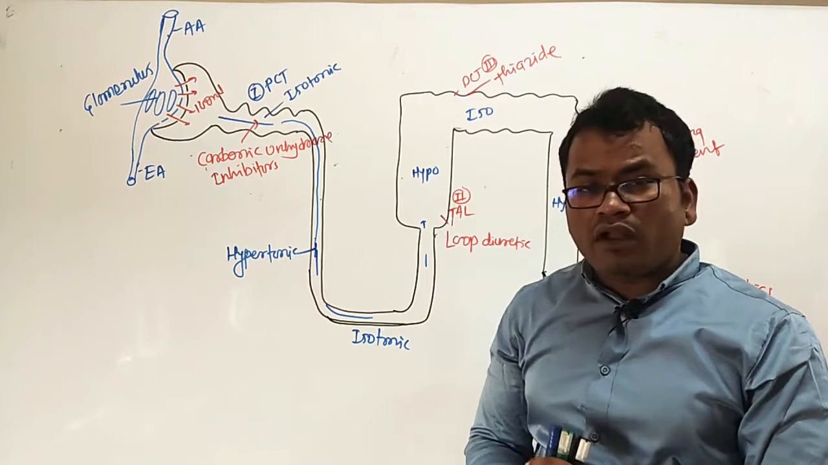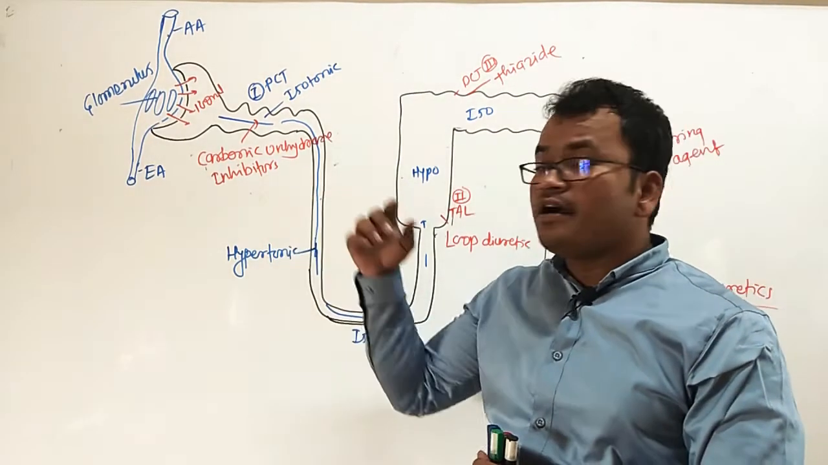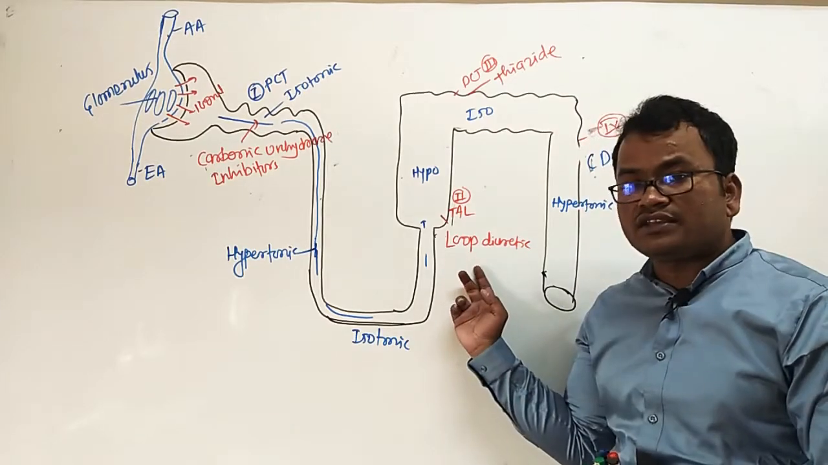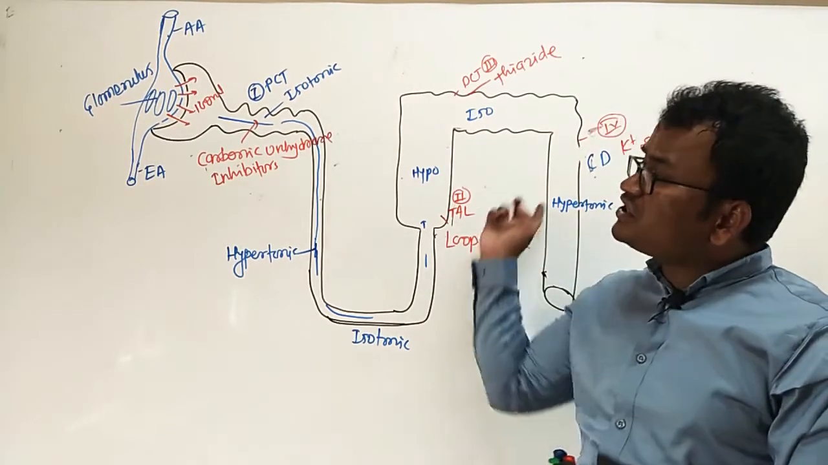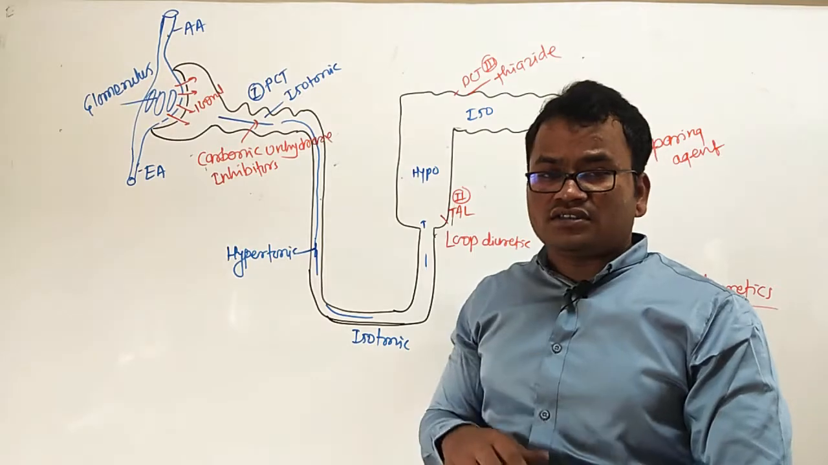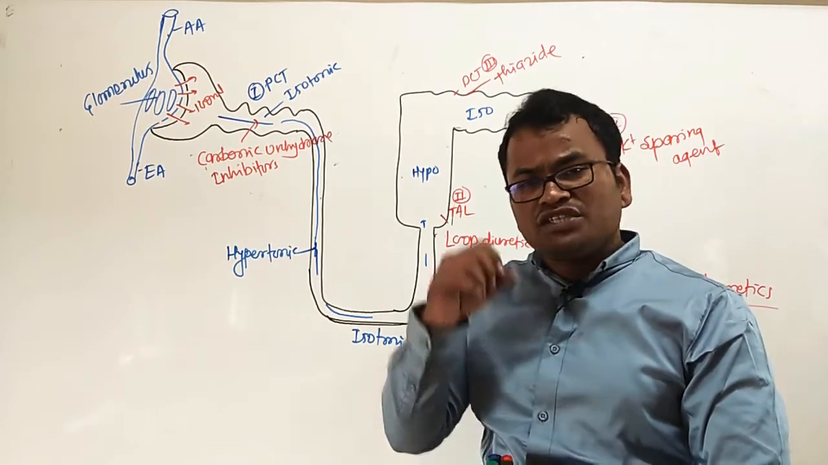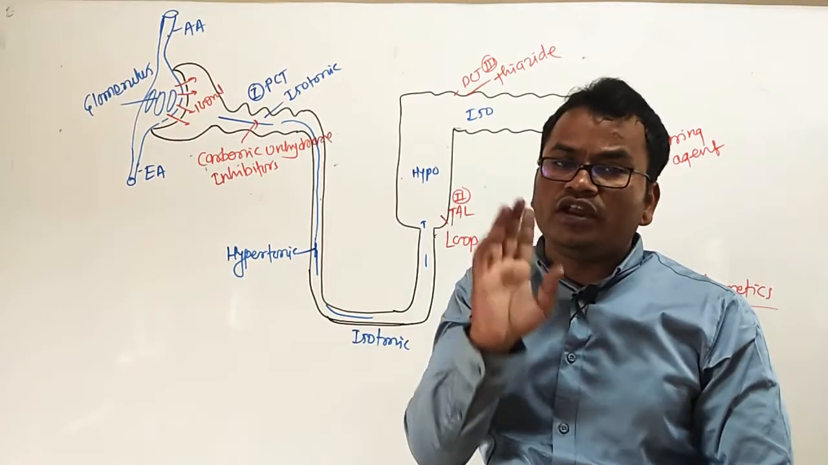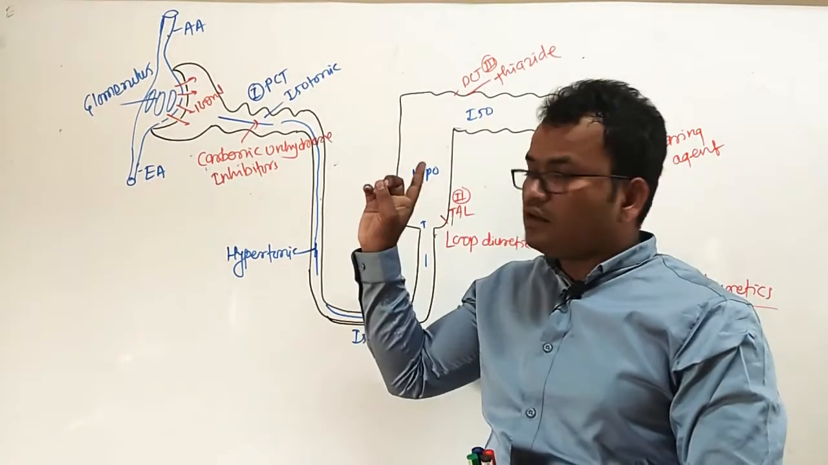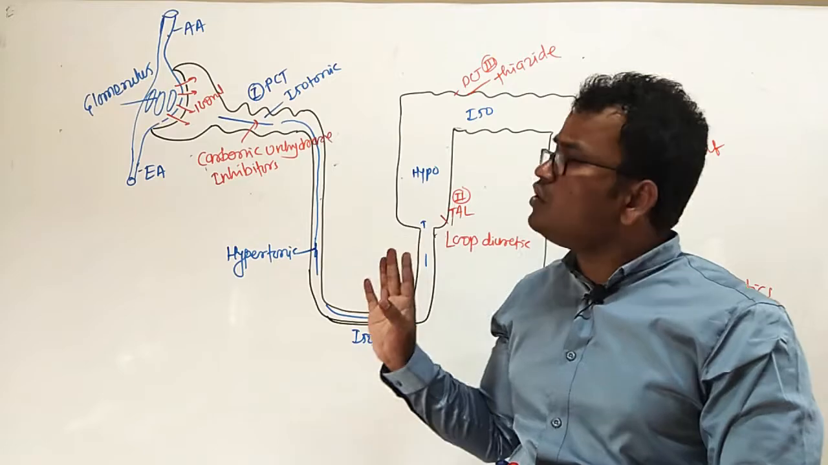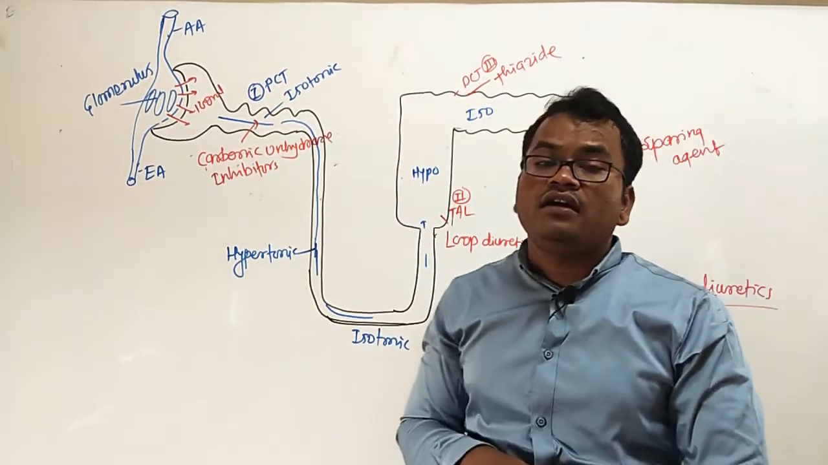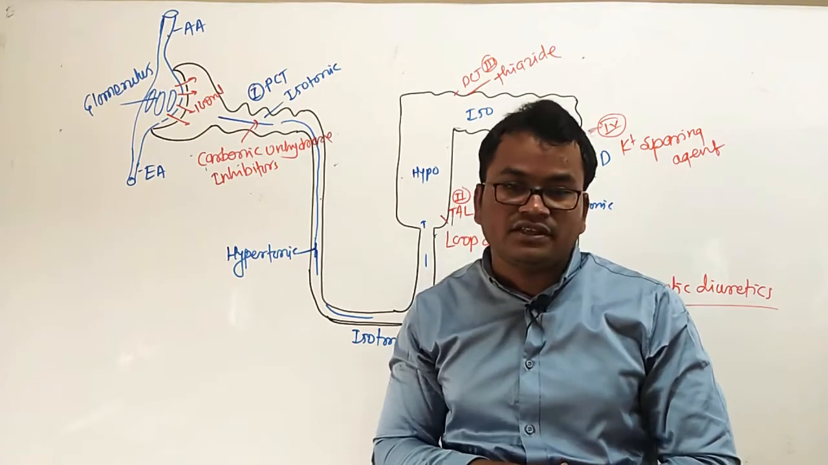Okay, so we will see one by one. First of all, we will see the carbonic anhydrase inhibitors, then we will see the loop diuretics. But before the study of the effect of the drugs, we must know the normal physiology of the urine formation, the actual process of urine formation. So we see one by one. First point, we see the carbonic anhydrase inhibitors.